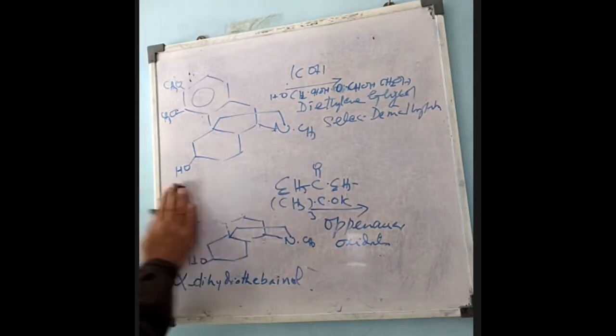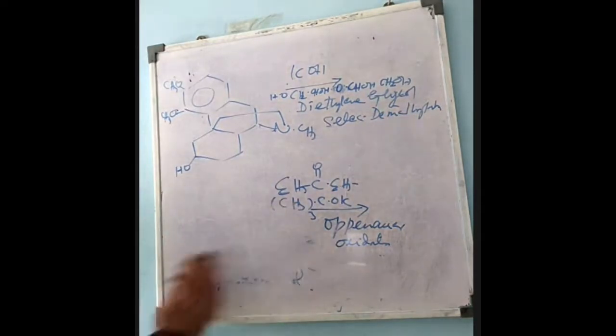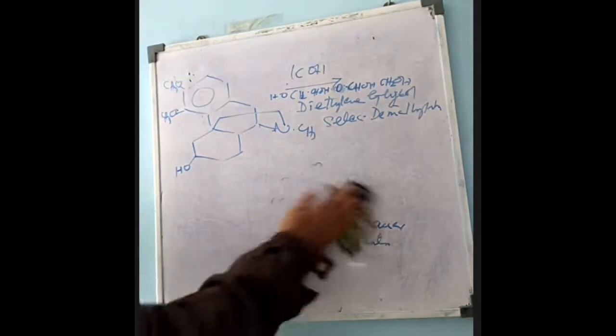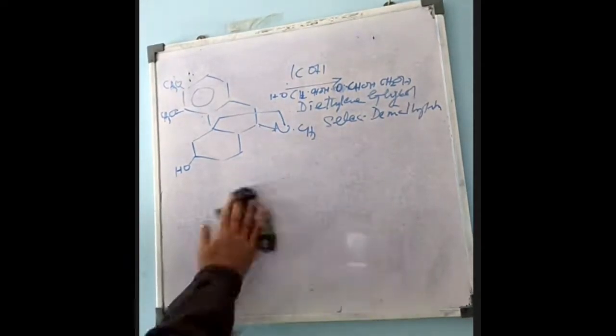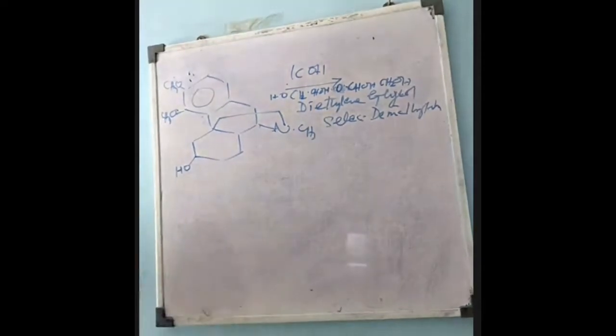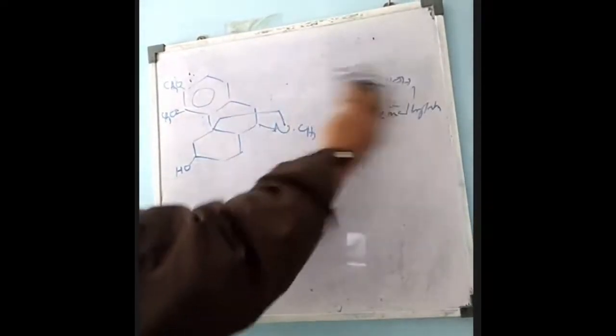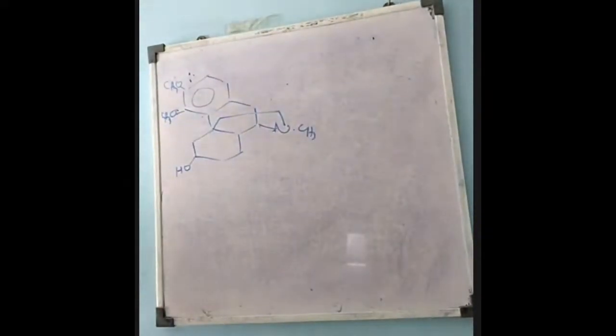In Oppenauer oxidation, with tertiary butoxide, here I have just written diphenyl ketone, but instead of this we can use any other compound. That is, if you remember, isopropyl alcohol and tertiary butoxide, acetone plus potassium tertiary butoxide. We can also use aluminum tertiary butoxide plus acetone. The function will be the same.